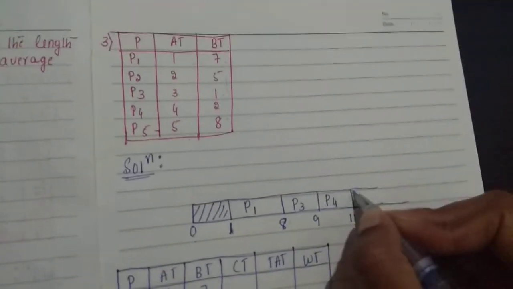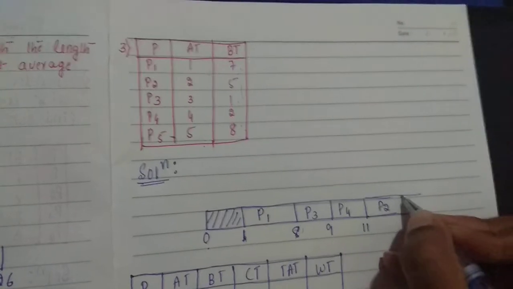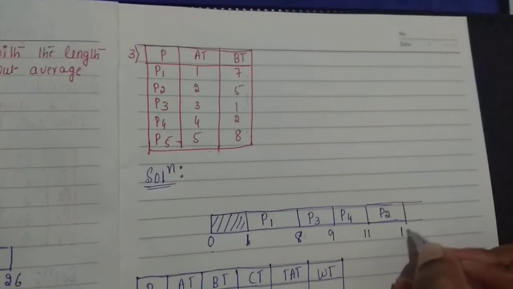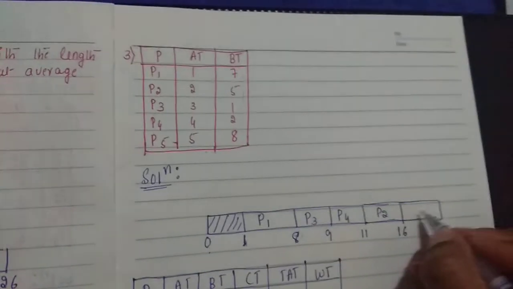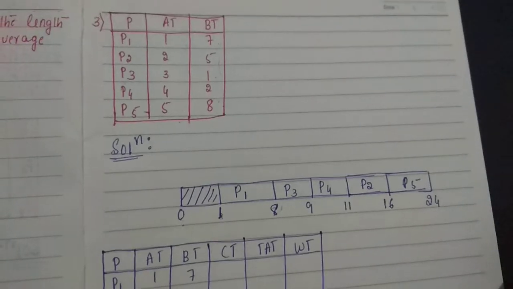Next least is which process? That is process P2, with 5 milliseconds. So 11 plus 5 is 16. Same way, the last process is P5, with 8 milliseconds. 16 plus 8 is 24. The Gantt chart is completed.